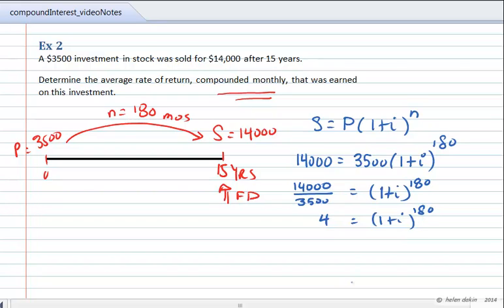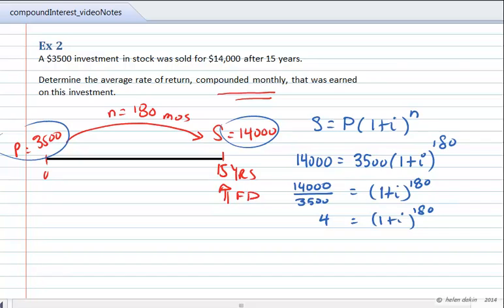Where does the 4 come from? The 4 comes from the fact that $3,500 multiplied by 4 is equal to the maturity value of $14,000. That maturity value is 4 times the original principal. That's what S divided by P tells us: 4 times the original principal.